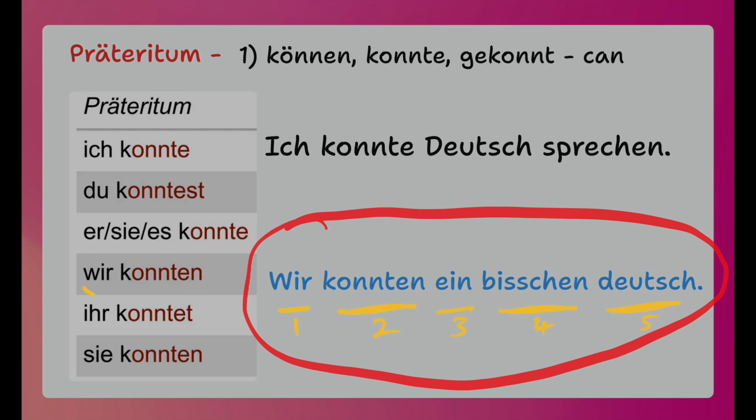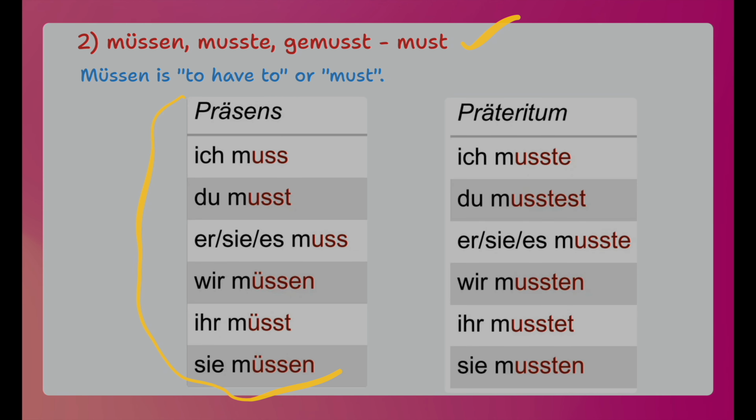Now same scenario, we are talking in plural. So you wanted to say, when we lived there, we as a family could speak a little bit of German. Okay, wir konnten ein bisschen Deutsch. So in this sentence, second position is the modal verb konnten. You can compare it with the Präteritum table here on the left. Ein bisschen is a little bit. Deutsch is German language.